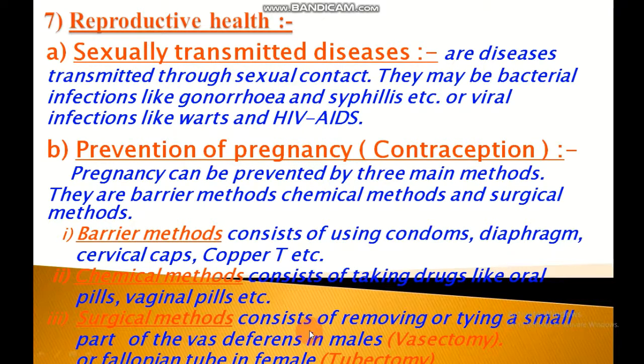The surgical process carried out in males is called vasectomy. In females, a small portion of the oviduct is removed by surgical operation and the cut ends are tied. This prevents the ovum from entering the oviduct. The surgical procedure carried out in females is called tubectomy.